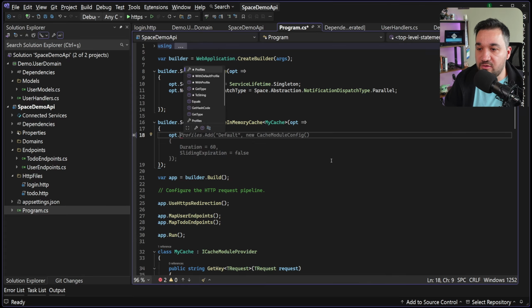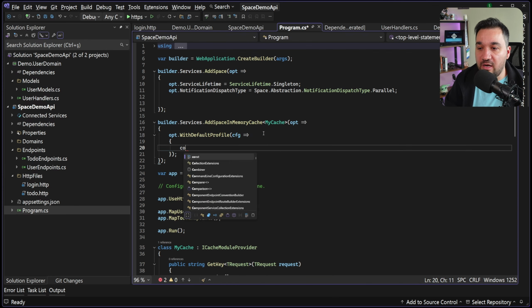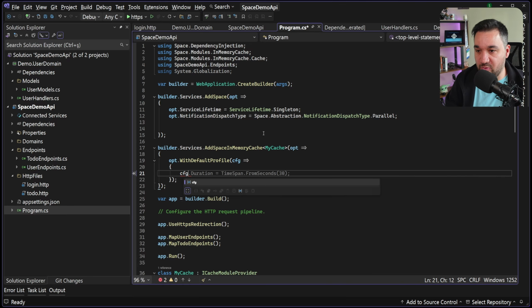So now I'm going to say with default profile. I don't have to specify the profile name as it is default already. So now I'm able to write.